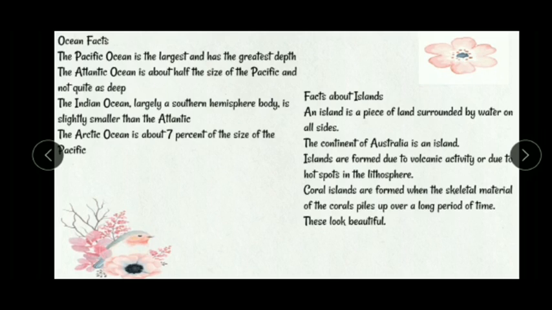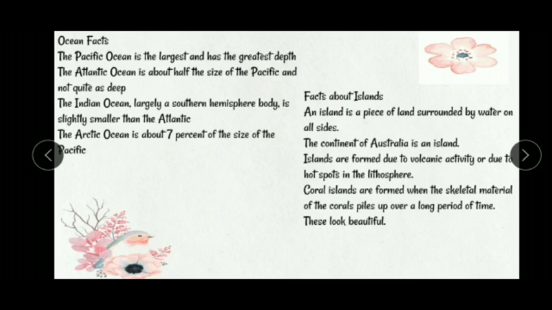Facts. The Pacific Ocean is the largest and has the greatest depth. The Atlantic Ocean is about half the size of the Pacific and not quite as deep. The Indian Ocean, largely a southern hemisphere body, is slightly smaller than the Atlantic. The Arctic Ocean is about 7% of the size of the Pacific.